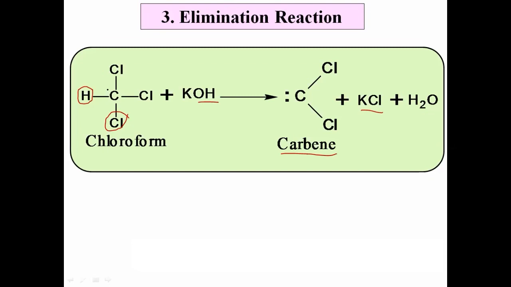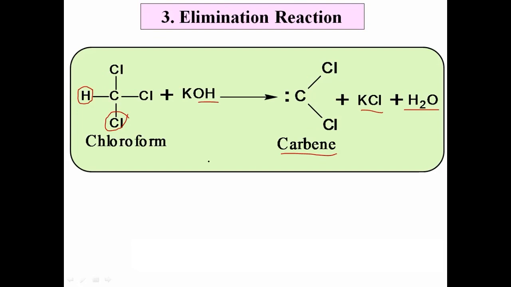Chloroform, CHCl3, is the chloroform: carbon having 3 covalent bonds with chlorine and 1 bond with hydrogen. When treated with KOH, here 2 atoms, that is 1 hydrogen and 1 chlorine, are removed from the molecule. That hydrogen and OH form H2O. Then that Cl and potassium form KCl. Now there are only 2 chlorines on the carbon, and that species is called carbene. Now the question arises, what is the main concept of the reaction? Actually, what happens in the reaction? What is the main rule, main theory of the reaction?